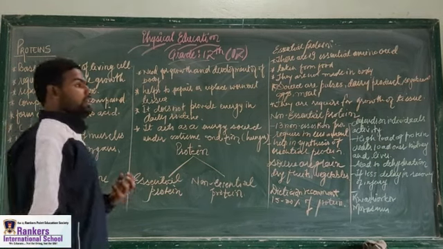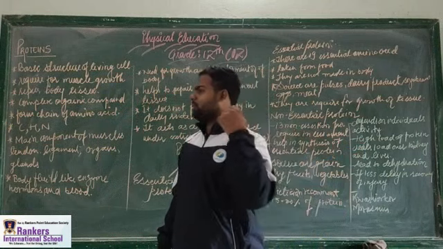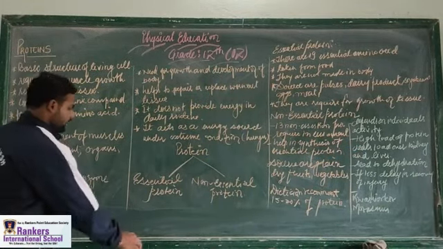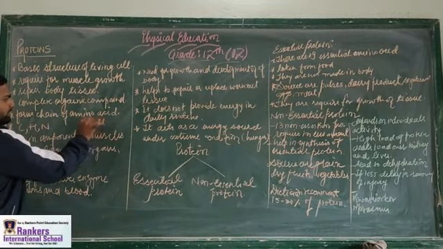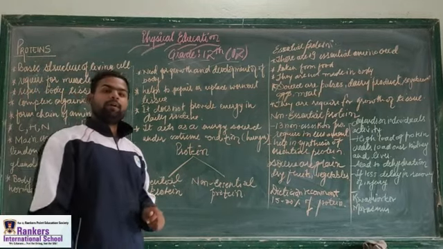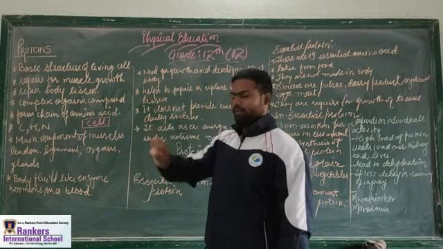Our body is made up of cells. So what is this cell? Before we start this topic, we need to keep some points in our mind. The first point is cell. What is this cell? Cell is a structure and fundamental unit of our life. Cell is a building block of life.